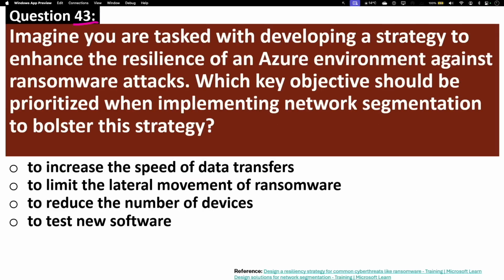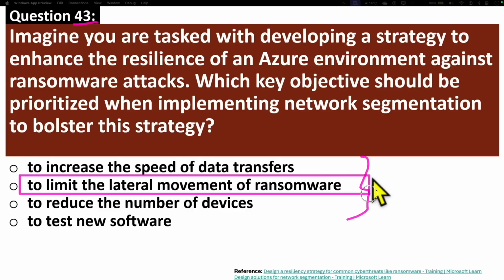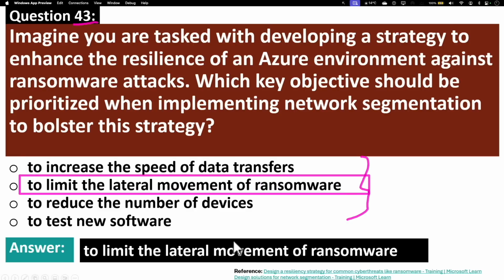Question number 43. Imagine you are tasked with developing a strategy to enhance the resilience of an Azure environment against ransomware attacks. Which key objectives should be prioritized when implementing network segmentation to bolster this strategy? Let's look into these options. The correct answer is to limit the lateral movement of ransomware.